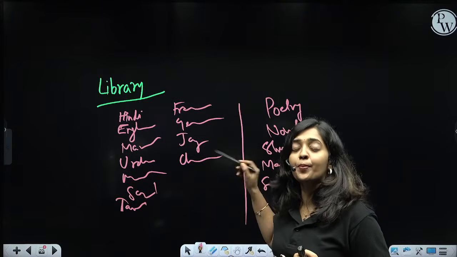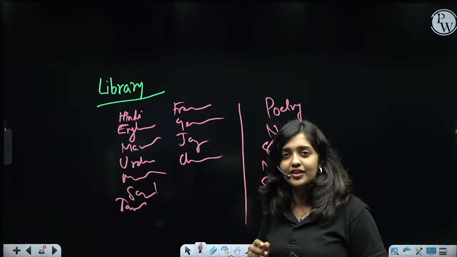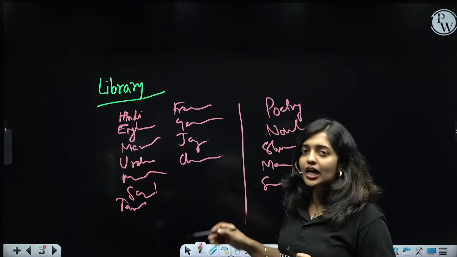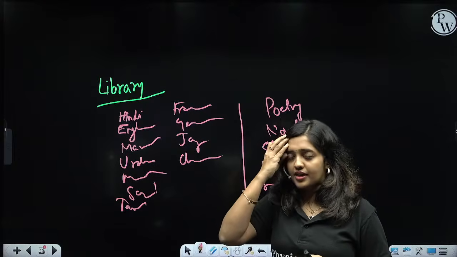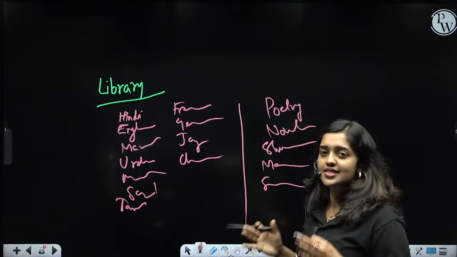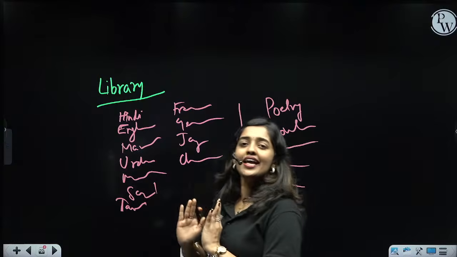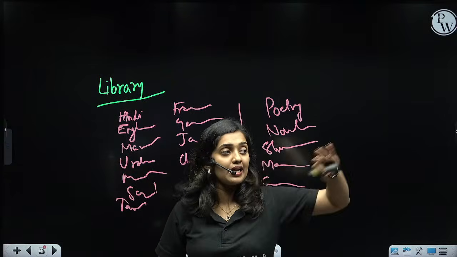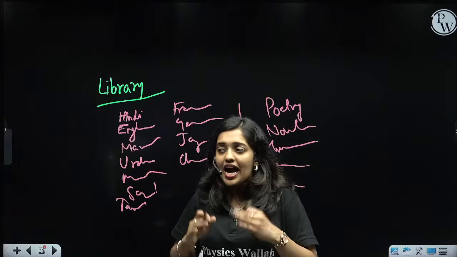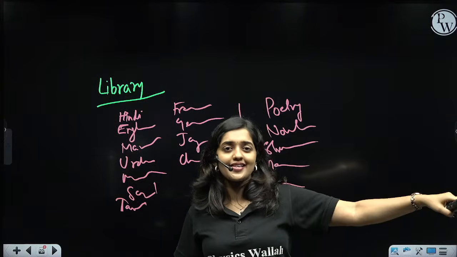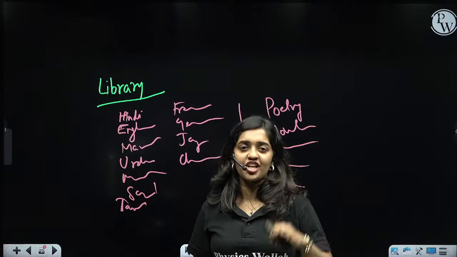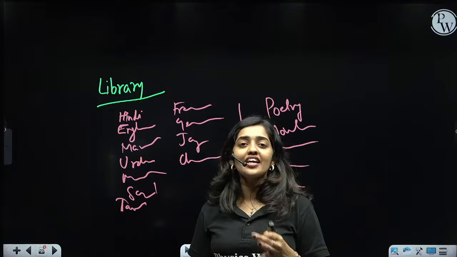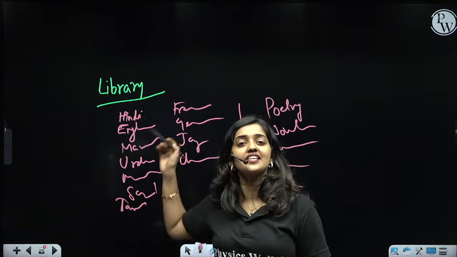I want to pick a particular book. Will that be easy? It will be a tiresome duty. So in most of the libraries, the writings are organized in a way in which Hindi writings are in a specific place, English writings in another specific place, Malayalam writings in another, and among this, short stories in this section, poetry in this section, newspaper in this section, magazine in this section. Like that, we are arranging and organizing the library.